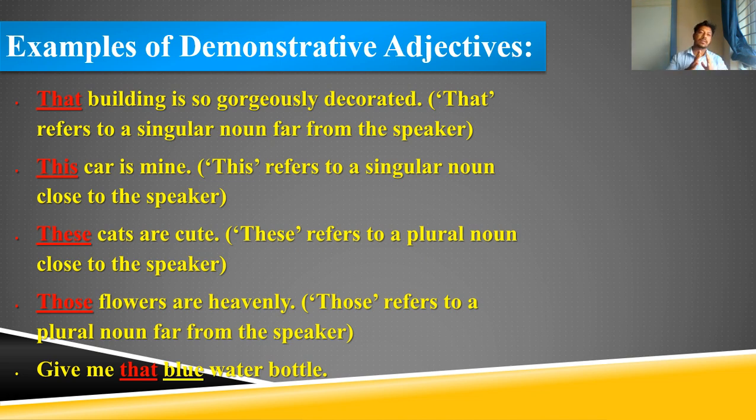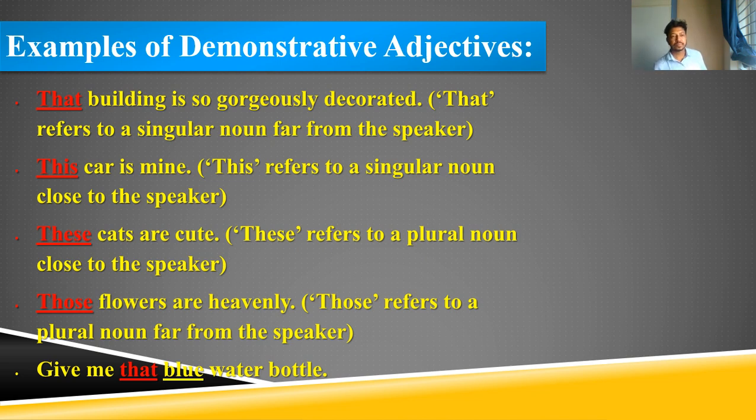So that means if you want to tell something and the thing is far from you, in that case we use that to indicate that particular thing or person, the noun or pronoun. And this car is mine. This refers to a single noun close to the speaker.